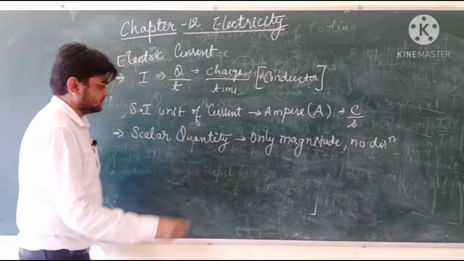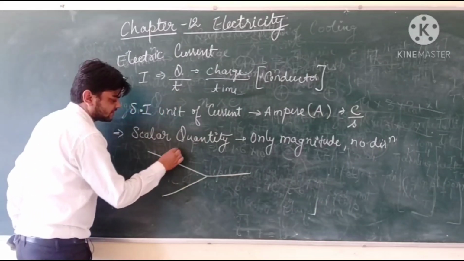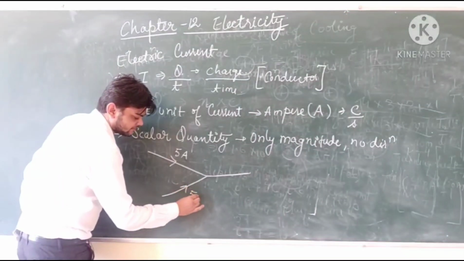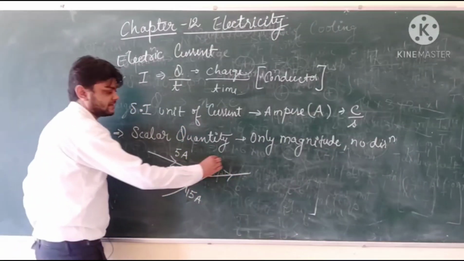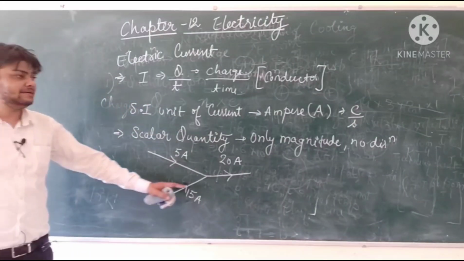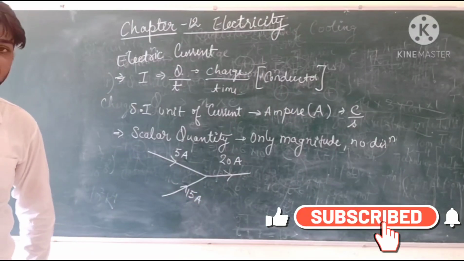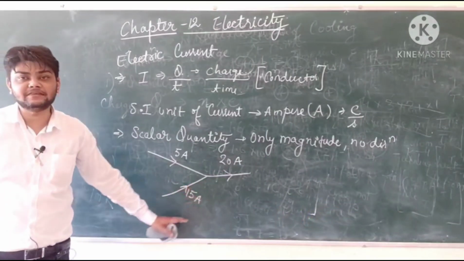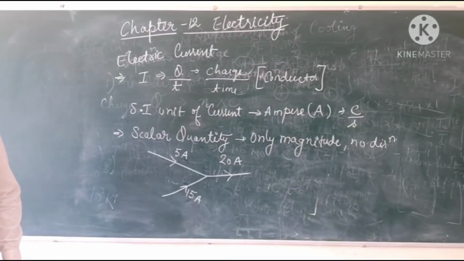Then, if we take a circuit where we have a current of 5 ampere and a current of 15 ampere, the total current coming out from this side will be equal to 20 ampere. Therefore, current addition will follow simple scalar addition in mathematics. There is no special requirement for calculation of current in different wires. It will be simply the summation of two quantities flowing in the same direction.